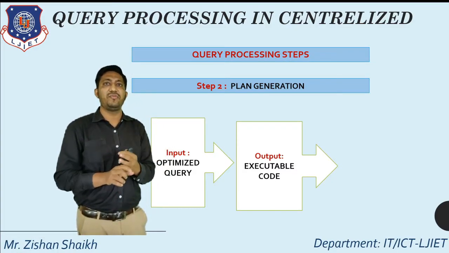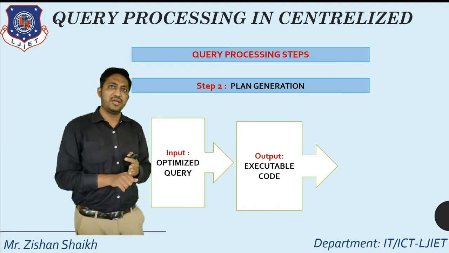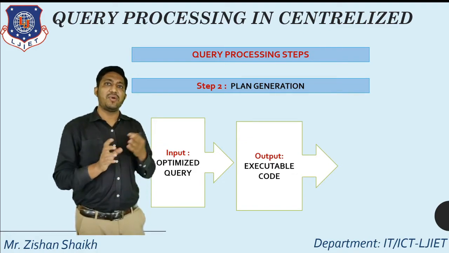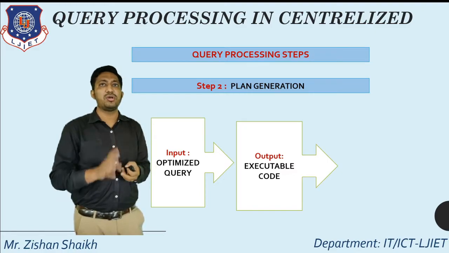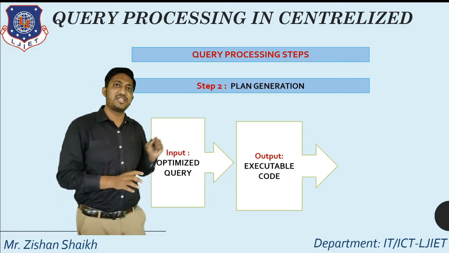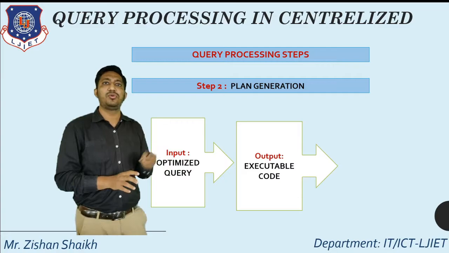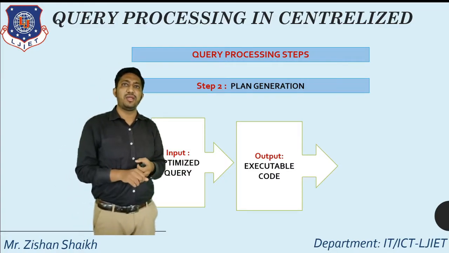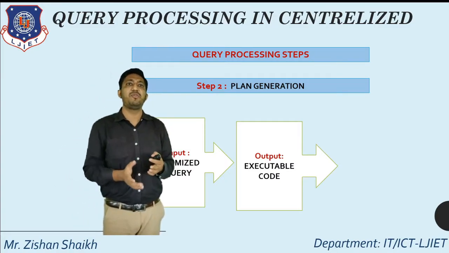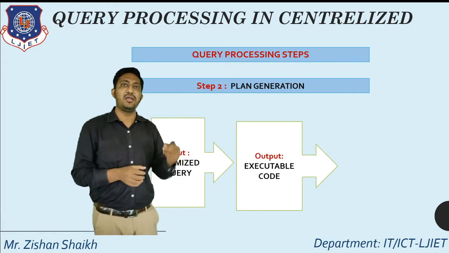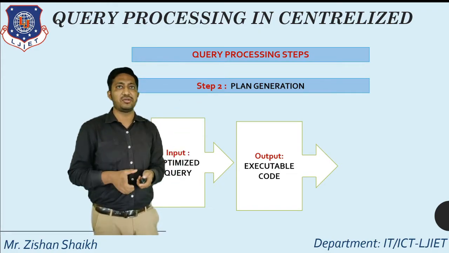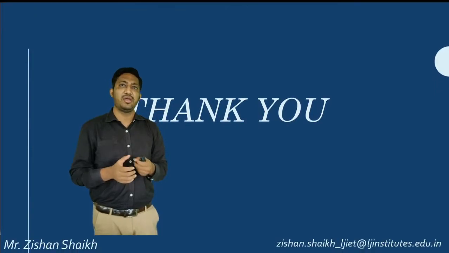In the centralized one, we are taking the input, that is parsed. After the parsing, the query processor calculates the cost step by step, which I already explained. And for step number 2, we are getting the optimized query. That optimized query will be executed exactly according to the given structure. So this is the basic idea about the centralized one.